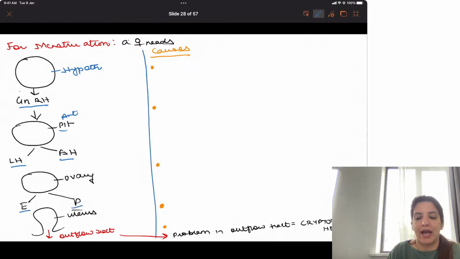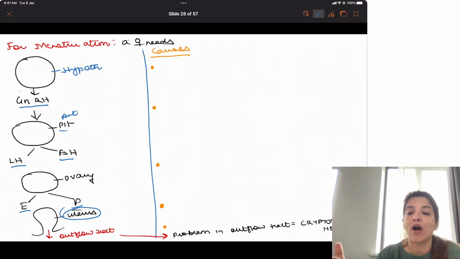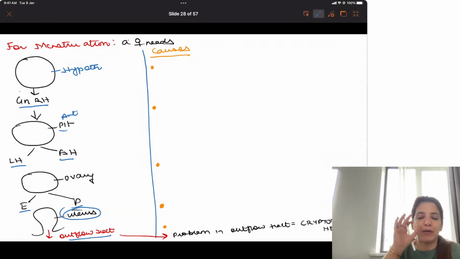Both these estrogen and progesterone act on the uterine endometrium. Estrogen makes the endometrium proliferate, progesterone supports the endometrium. And then levels of both estrogen and progesterone are going to fall down. And because the level of progesterone falls down, it leads to menstruation. Now, for menstrual bleeding to appear, we need the outflow tract to be normal. The place from which menstruation is happening should be absolutely normal.